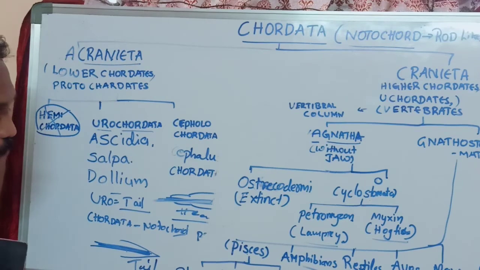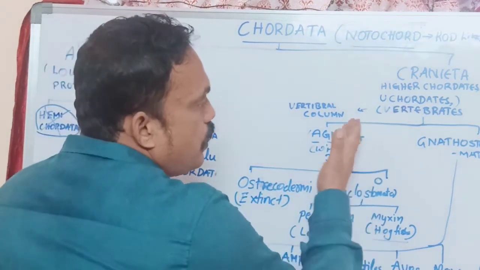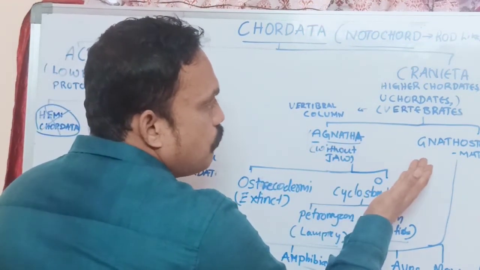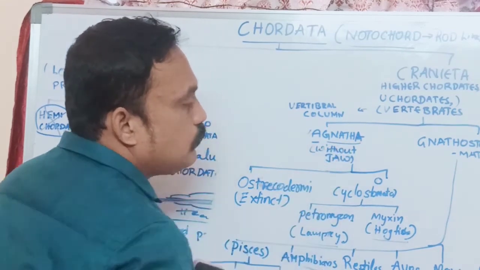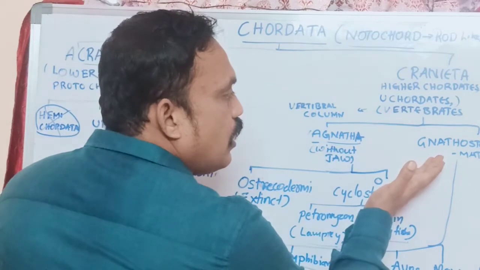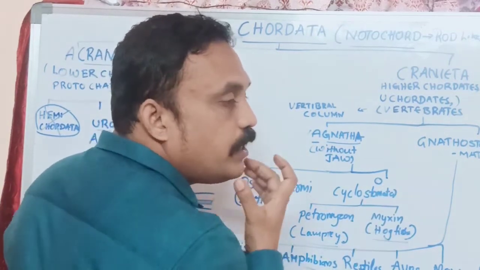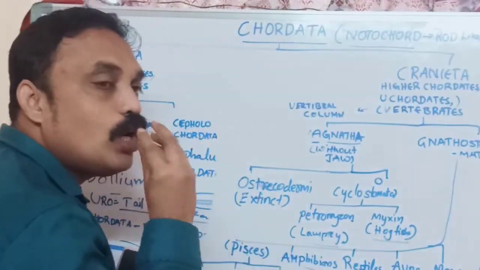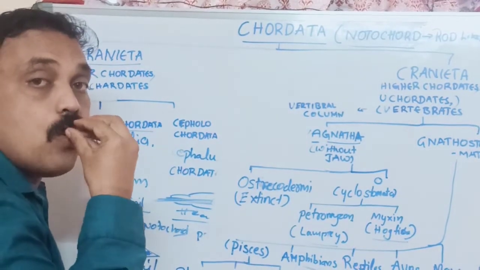And vertebrata: agnatha, gnathostomata. Agnatha means without jaw. Gnathostomata means between two jaws the mouth is located.